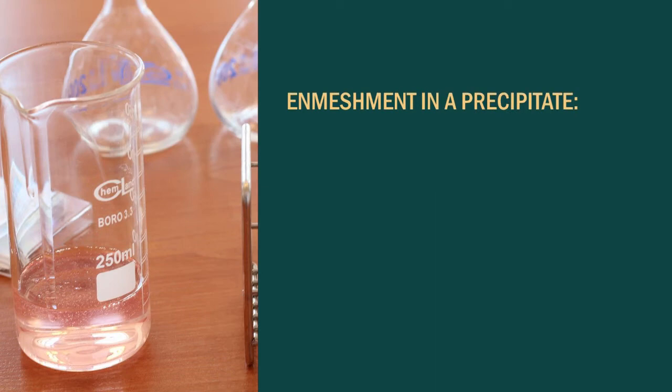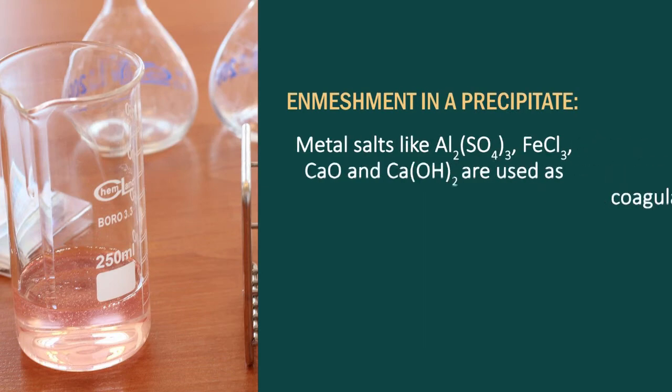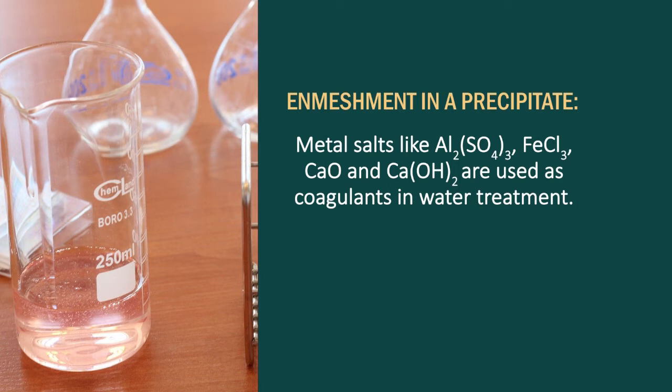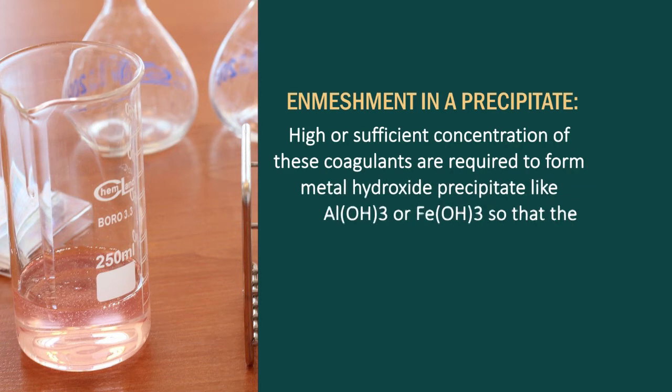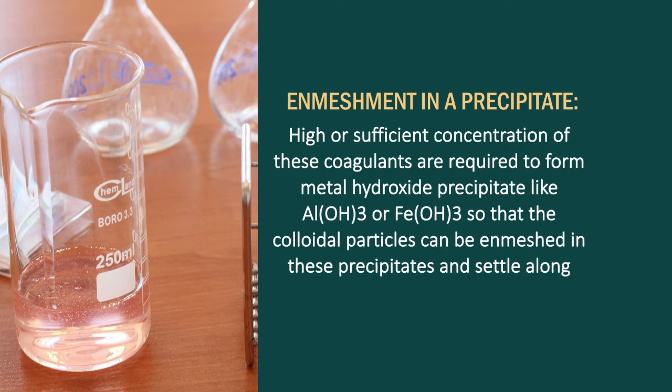Enmeshment in a precipitate. Metal salts like Al2(SO4)3, FeCl3, CaO, and Ca(OH)2 are used as coagulants in water treatment. A sufficient concentration of these coagulants is required to form metal hydroxide precipitates like Al(OH)3 or Fe(OH)3 so that the colloidal particles can be enmeshed in these precipitates and settle along with them.